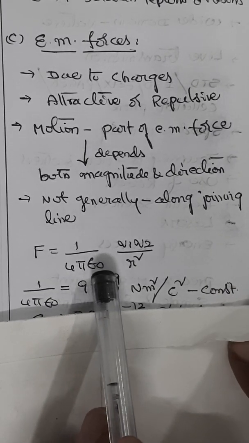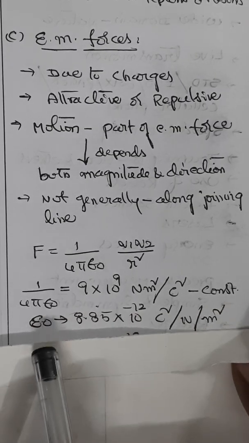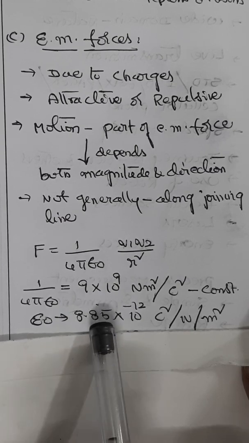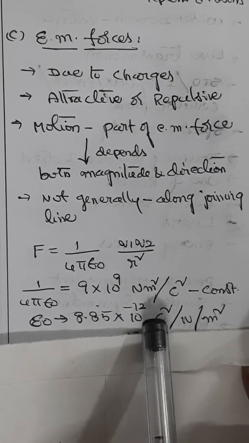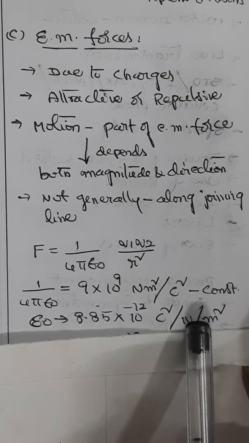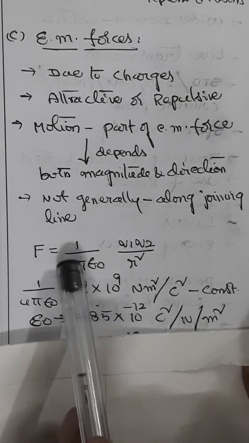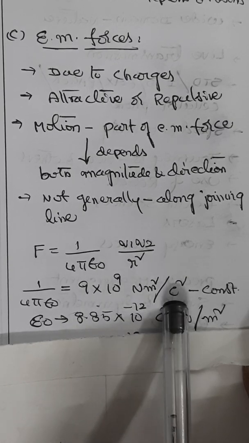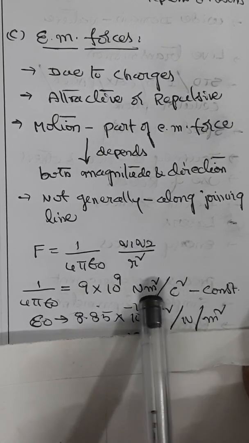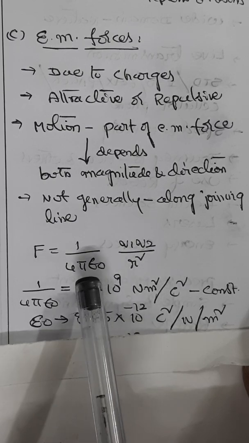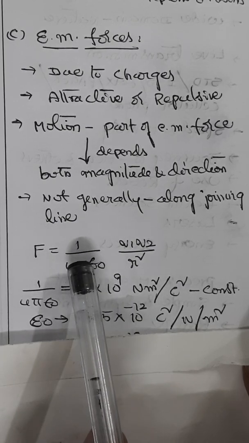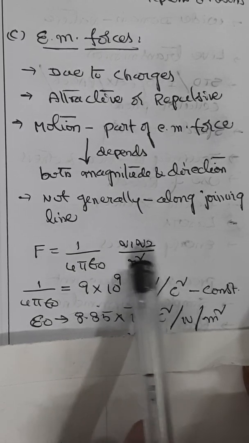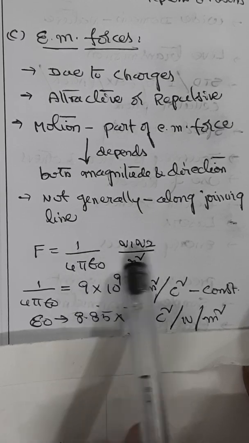This epsilon naught is nothing but the electrical permittivity of free space. Its value is 8.85 into 10 power minus 12 Coulomb square per Newton per meter square. This 1 by 4 pi epsilon naught is 9 into 10 power 9 Newton meter square per Coulomb square. This is also a constant. So this is the magnitude of electromagnetic force between 2 point charges separated by a certain distance in air or vacuum given by Coulomb's law.